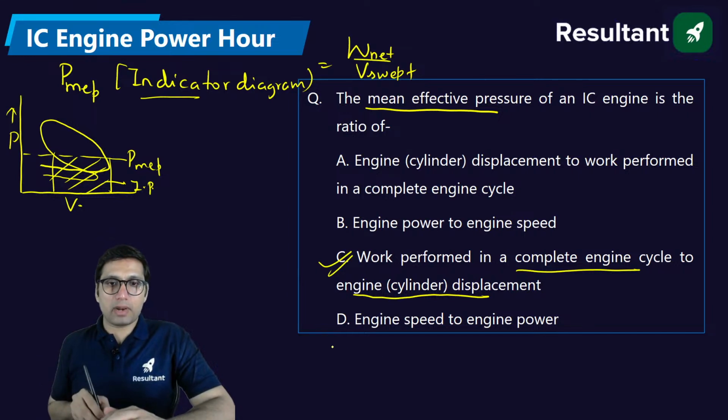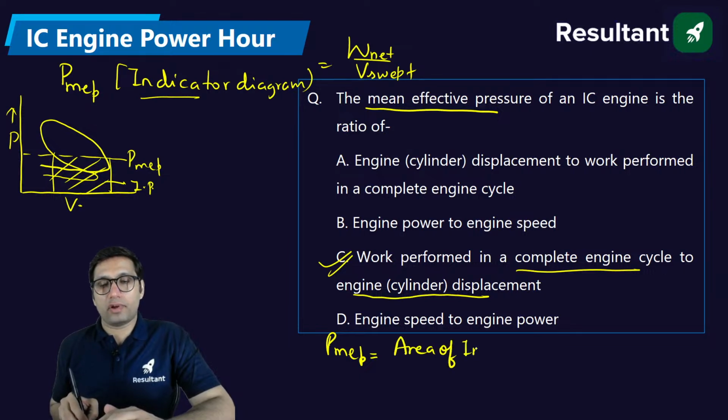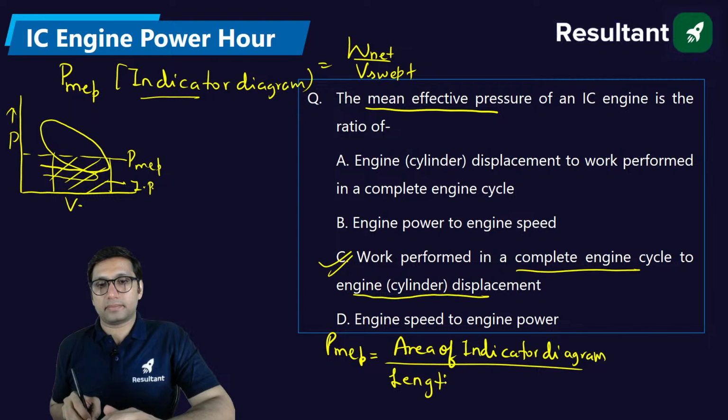There is one more formula for mean effective pressure: it is equal to the net area of the indicator diagram divided by the length of the indicator diagram, multiplied by the spring constant.